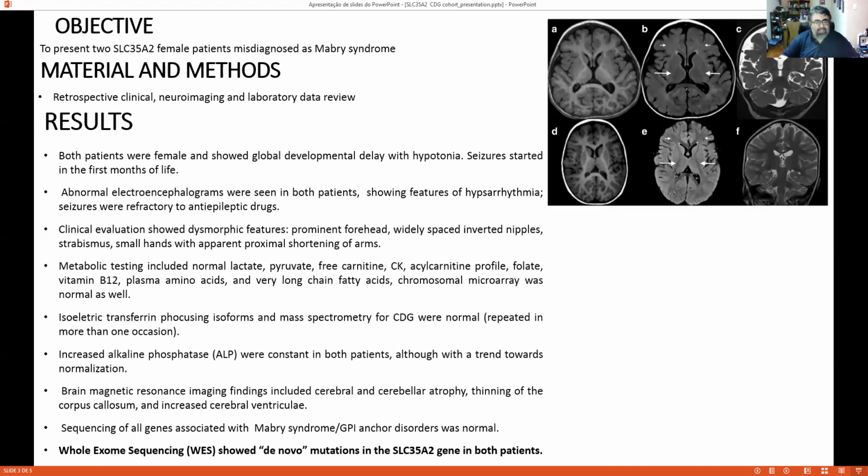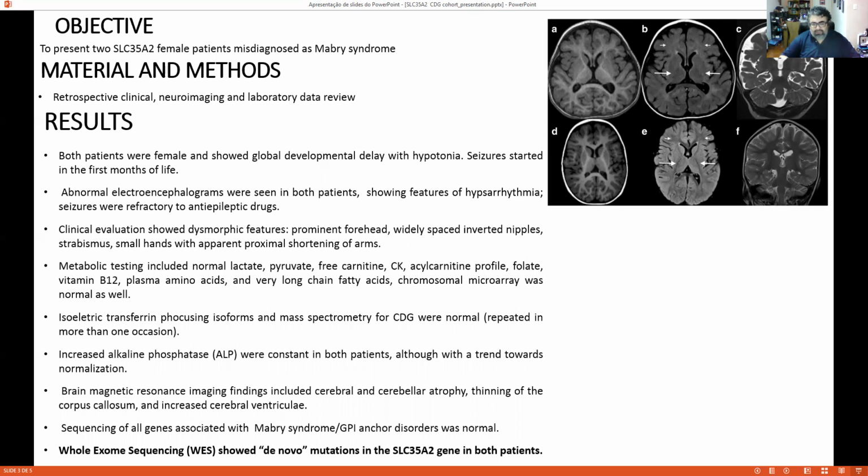They have been tested for all other metabolic disorders, with measures of lactate, carnitine, CK, vitamin B12, and we even performed chromosome microarray to exclude microdeletion syndromes. They had more than once the IEF of transferrin and the MS for CDG, which were both normal. Increased alkaline phosphatase was constant in both patients, although with a trend toward normalization over time.